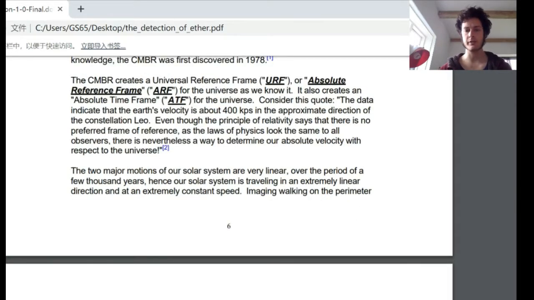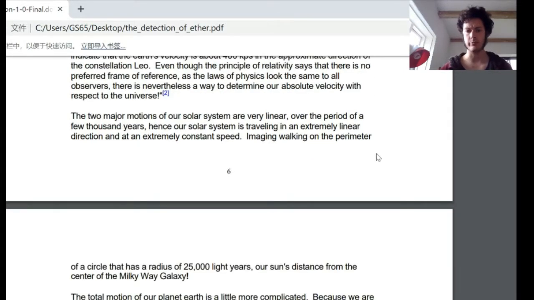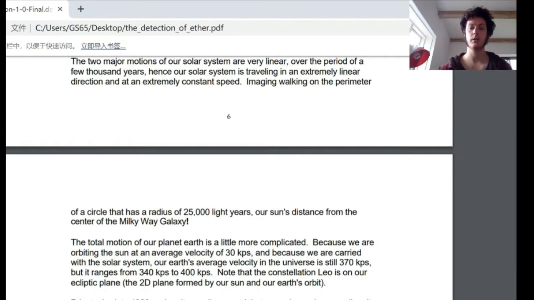The two major motions of our solar system are very linear over the period of a few thousand years, hence our solar system is traveling in an extremely linear direction and at an extremely constant speed. Imagine walking on the perimeter of a circle that has a radius of 25,000 light years, our sun's distance from the center of the Milky Way galaxy.